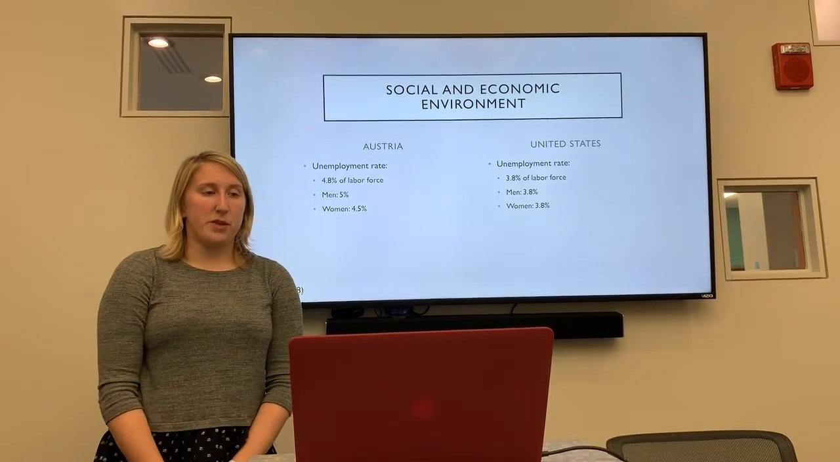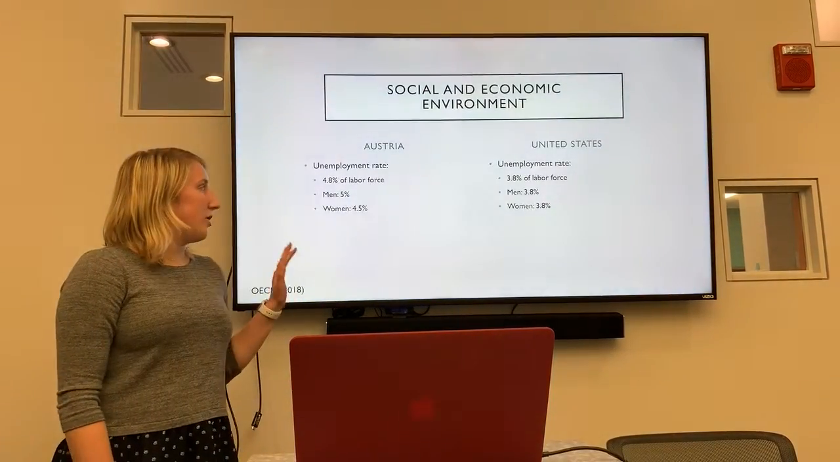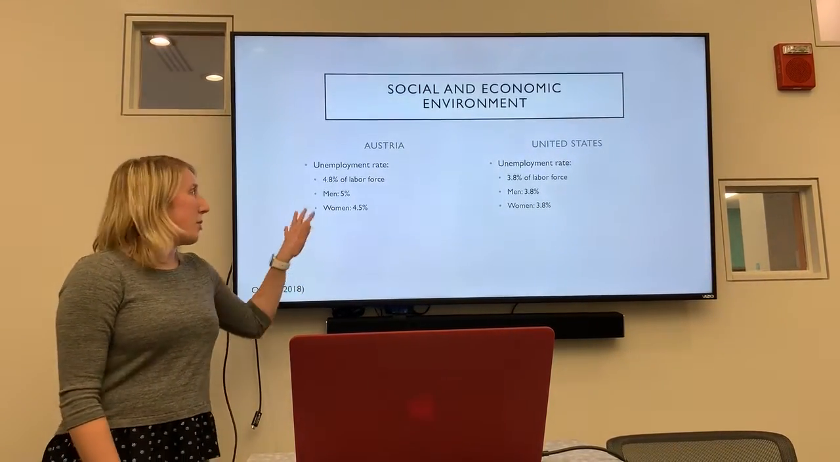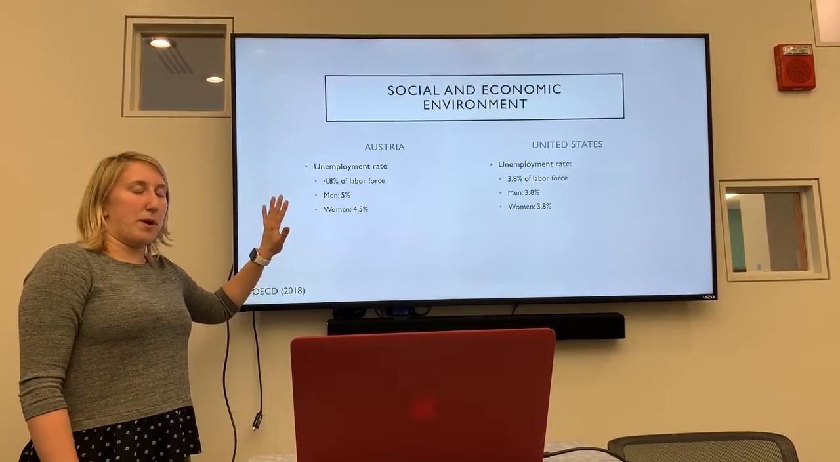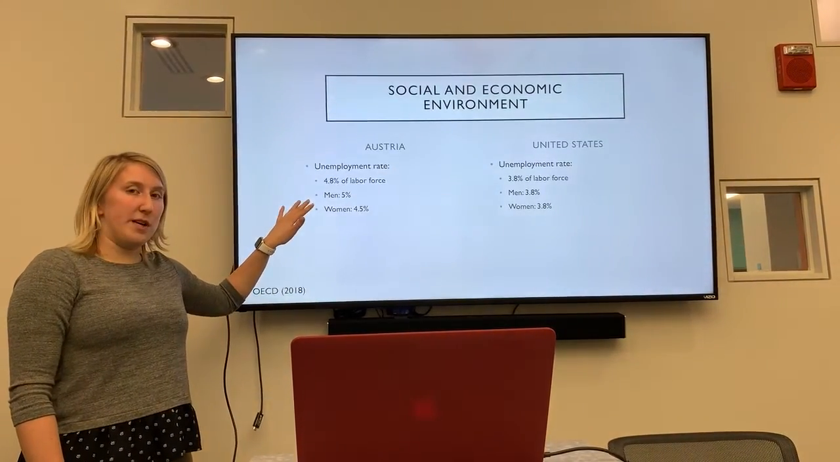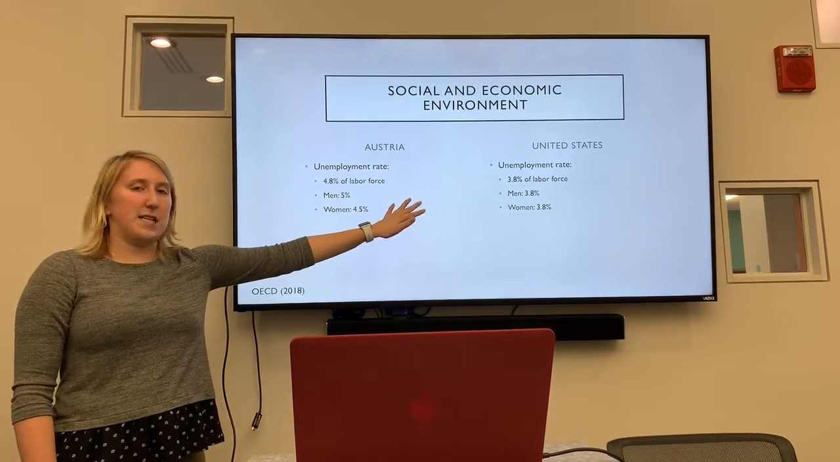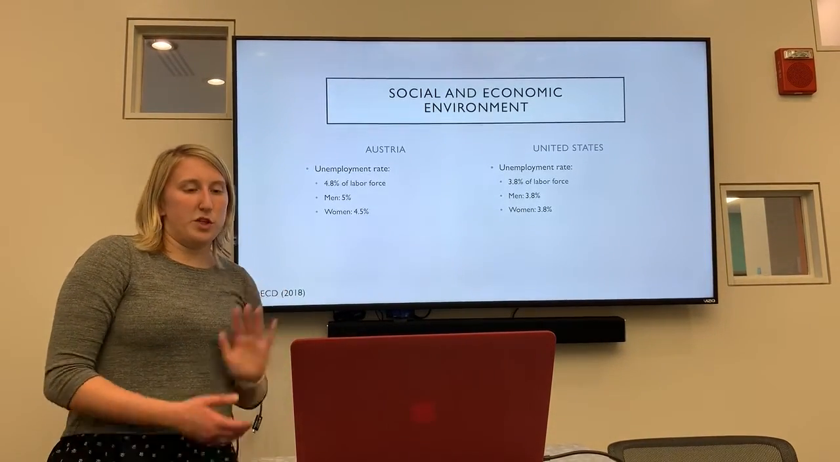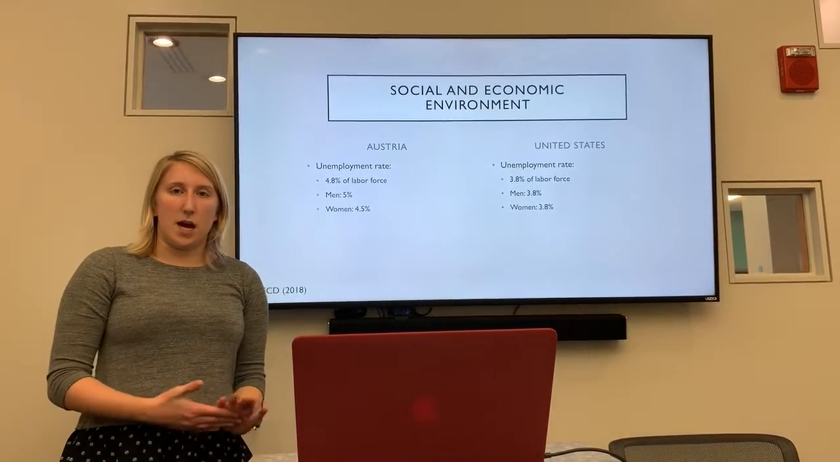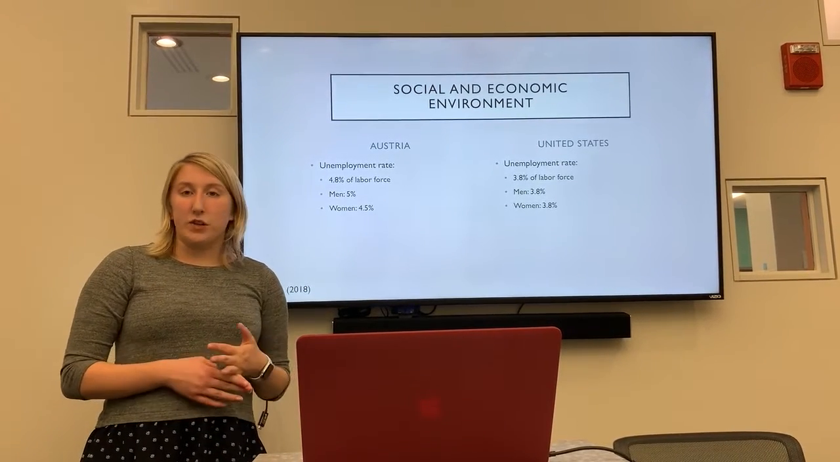So next we're going to talk about the social and economic environment. In both countries, I looked at the unemployment rate. I found that they were relatively similar at 4.8% and 3.8%. But in Austria, men were more likely to be unemployed, but not by very much of a margin at all. In the United States, men and women were equally likely to be unemployed. This could be due to the economic conditions at the time. This could also be due to trends in the aging population, the level of education you have.